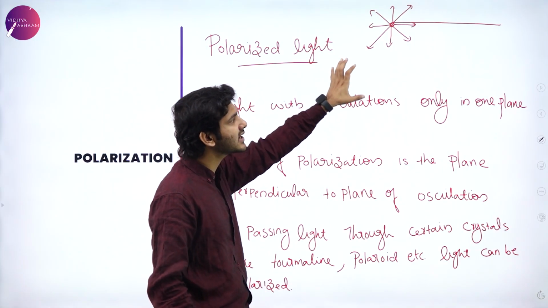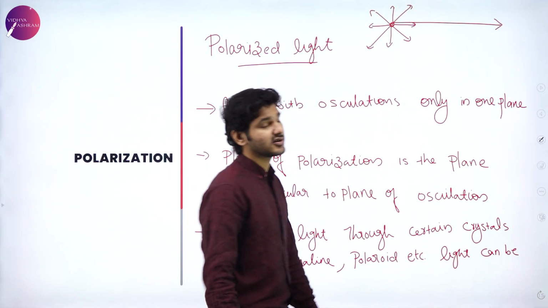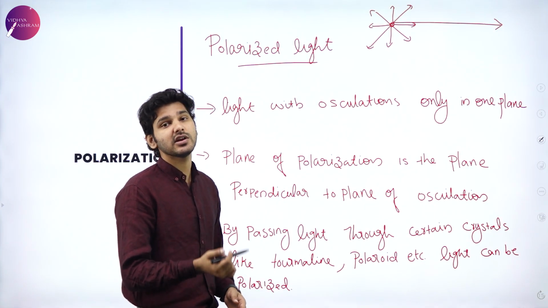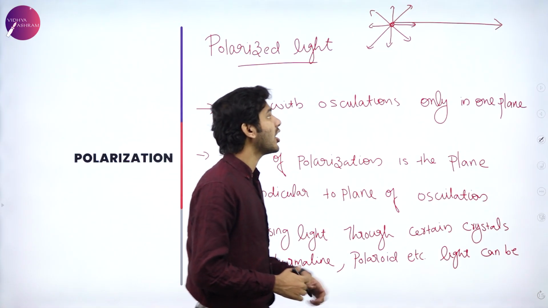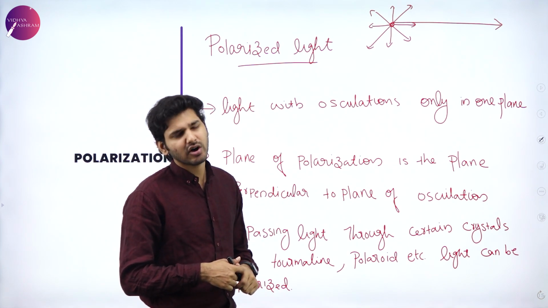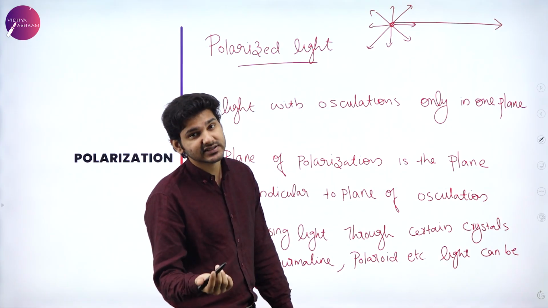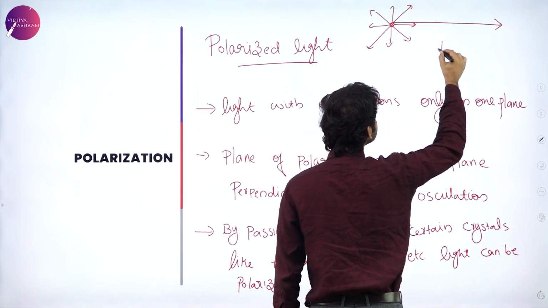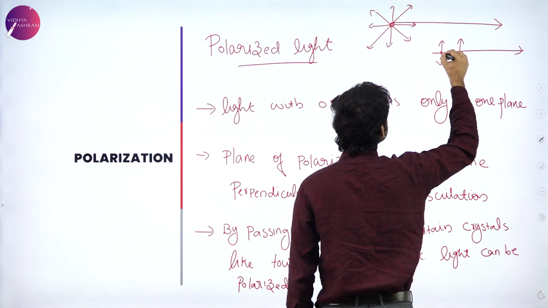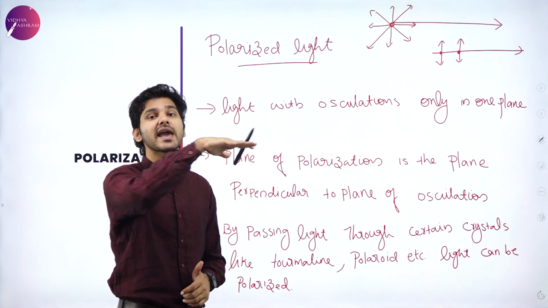You can see that the electric field is vibrating in all directions, and this is the direction of propagation. Always remember, the direction of propagation will always be perpendicular to the plane of the oscillations or vibrations. Now, this is unpolarized light, which means the vibrations are in every possible plane, or simply in multiple planes. What if we convert this into polarized light? Then the electric field vibrations are only in one particular plane like this, the Y and X plane.